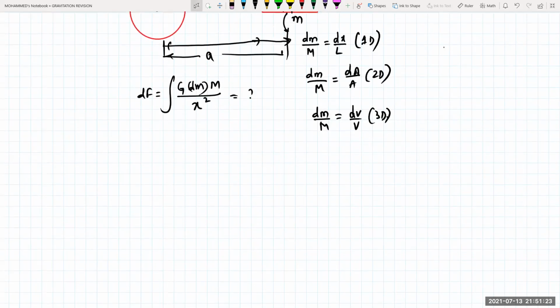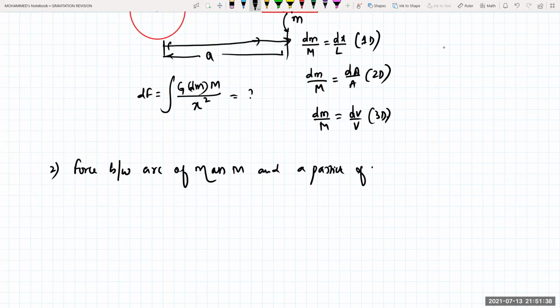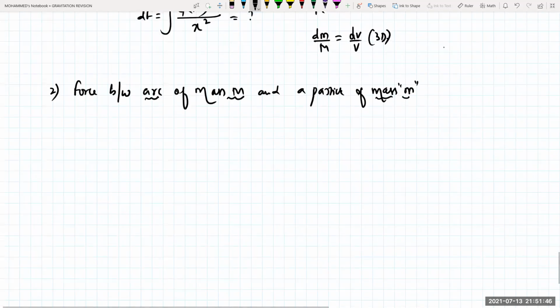The next one is again important: the force between an arc of mass capital M and a particle of mass m. You would have done this in gravity and in electrostatics. For any arc of a circle, do you remember the general formula? Say this is your arc which is making an angle theta.